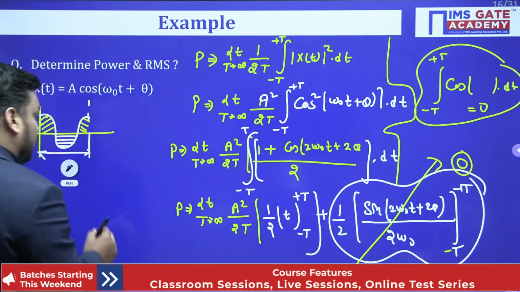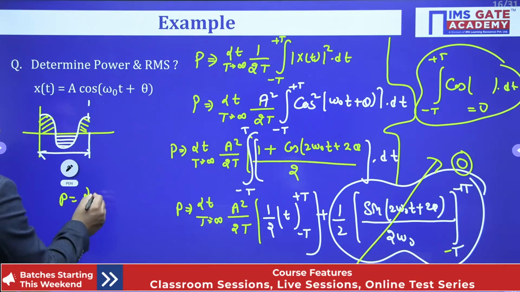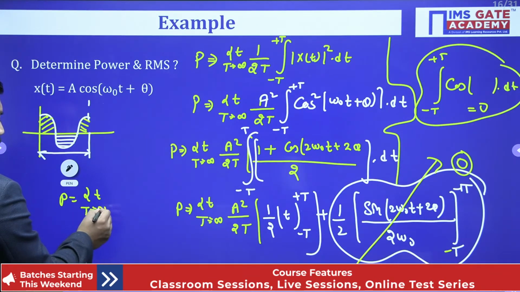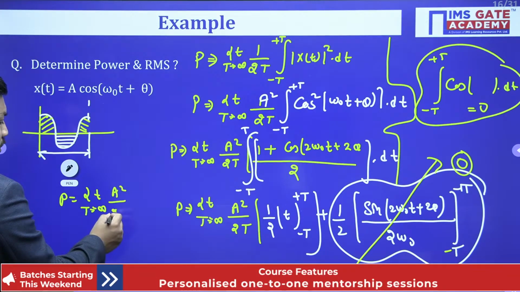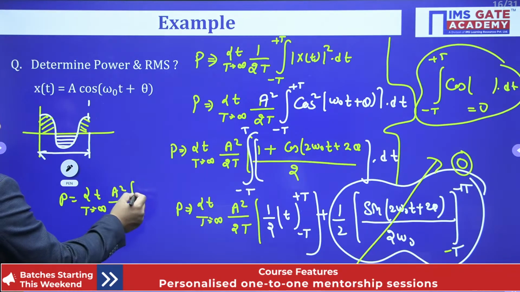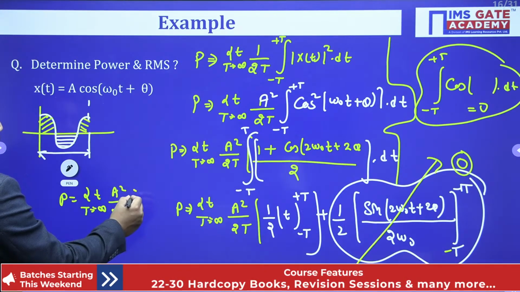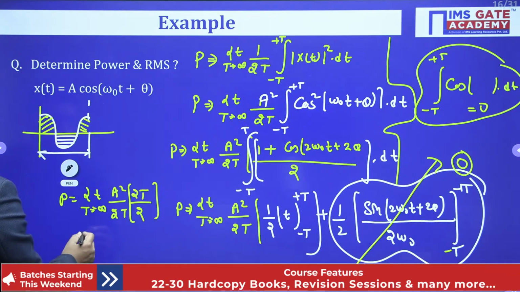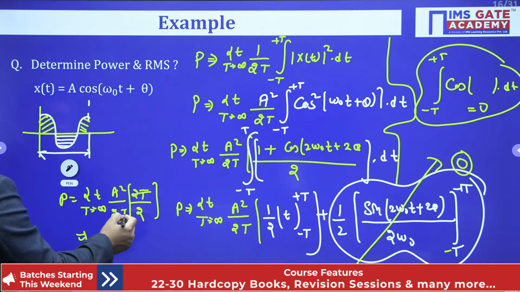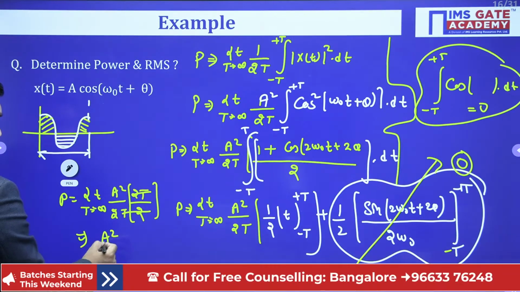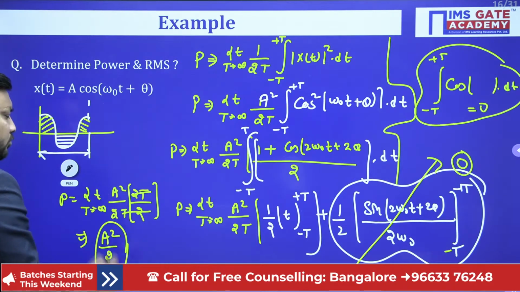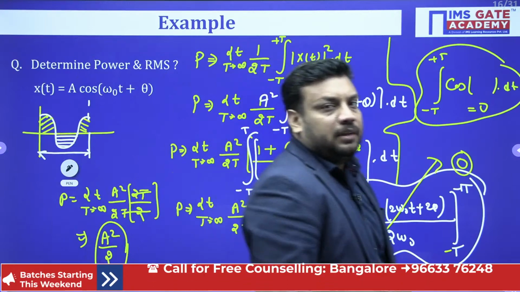So the answer will be only what? P equal to limit T tends to infinity A square by 2T, and just apply the upper limit and lower limit. So you will get T minus (minus T), plus T. Tell me yes or no. So you will get 2T, and upon 2 here. So 2T and 2T get cancelled out. So your final answer will be nothing but A square by 2. Your final answer is nothing but A square by 2.